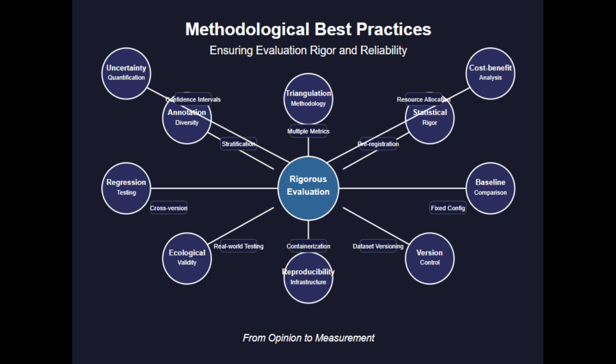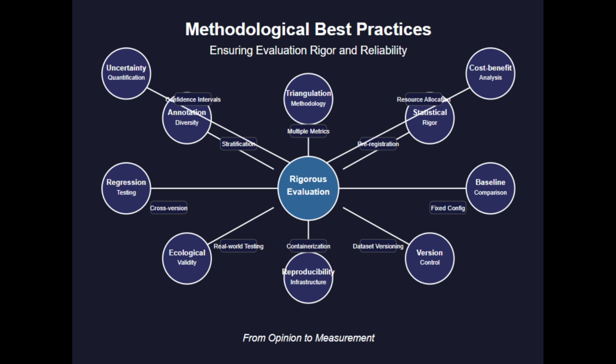lead to misleading conclusions. Ecological validity demands real-world deployment testing beyond academic benchmarks. Models that excel in controlled environments may struggle with the messiness and unpredictability of practical applications. Deployment testing identifies these gaps before they affect end users. Reproducibility infrastructure, including containerized evaluation environments, ensures consistent testing conditions across different hardware, operating systems, and software dependencies. This prevents confounding implementation details from masquerading as model differences.